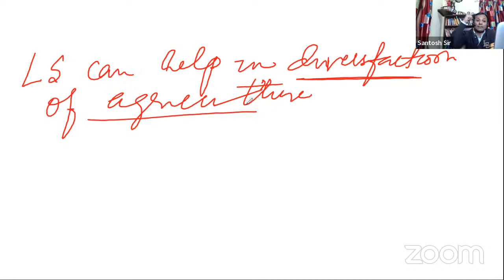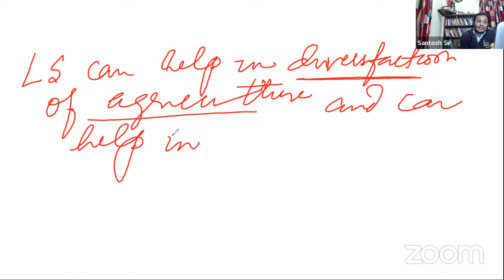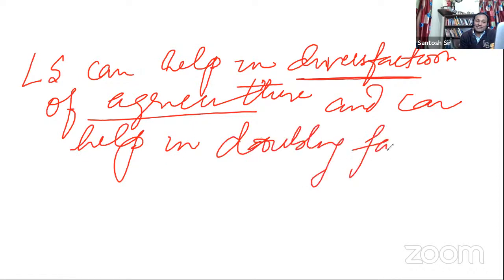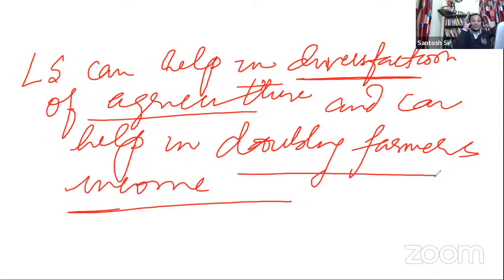But I am adding a bigger concept, diversification of agriculture itself, which can help in doubling farmers' income. Just see, I have added two important objectives of the Government of India with the livestock sector.